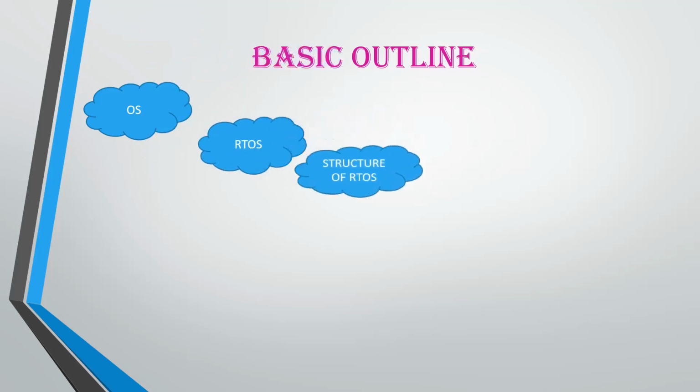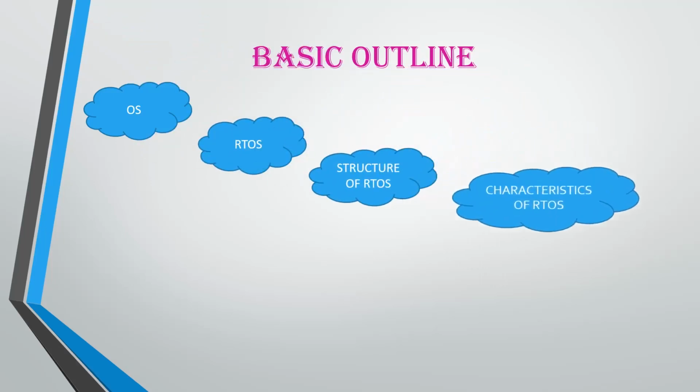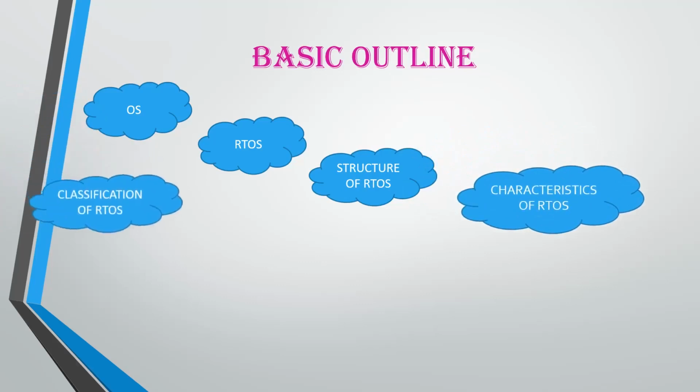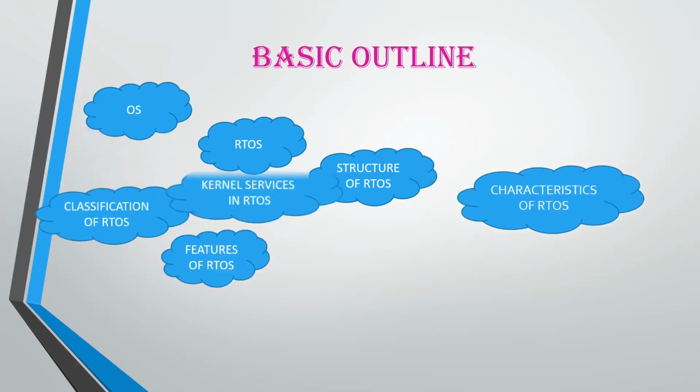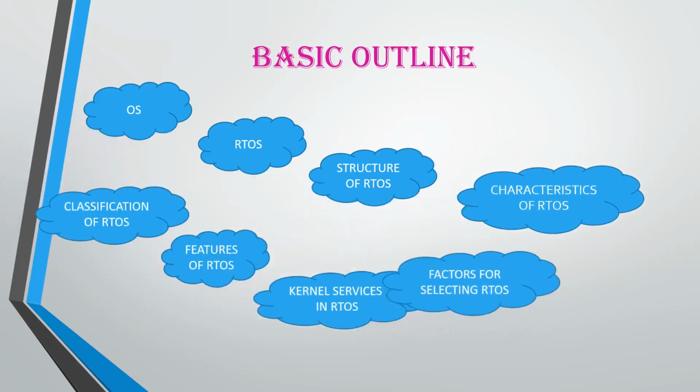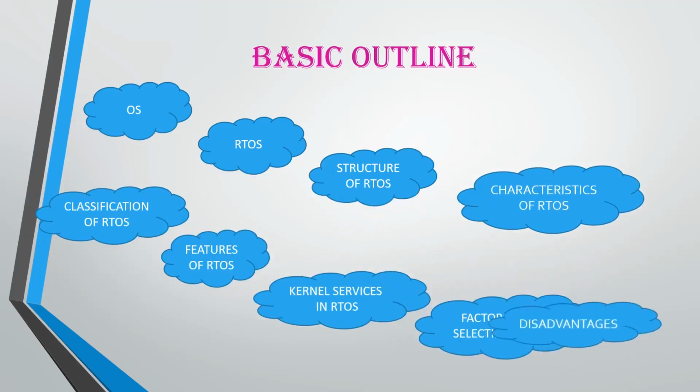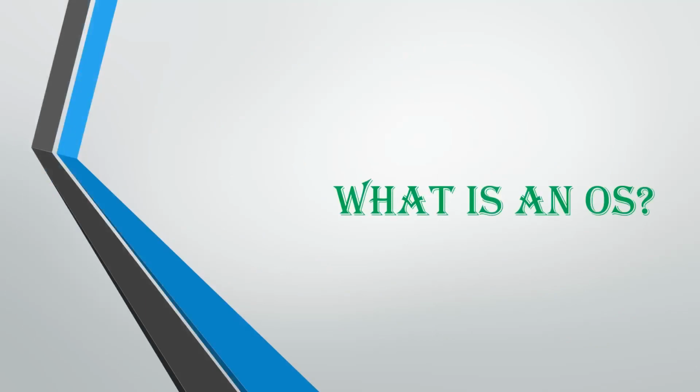So first of all, I'll let you know about the basic outline of my video. First we'll be discussing the operating system, because for moving to real-time operating system, we must know what an operating system is. Next up, we'll be knowing about RTOS, the real-time operating system, the structure of RTOS, the characteristics of RTOS, the classification, that is the types of RTOS, the features of it, kernel services, the factors for selecting them, and at last the disadvantages of RTOS. So let's see what is an operating system.